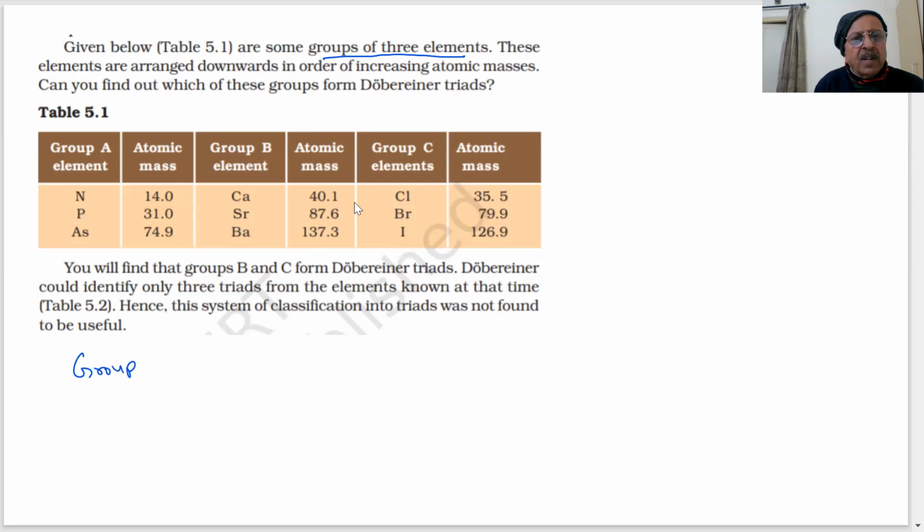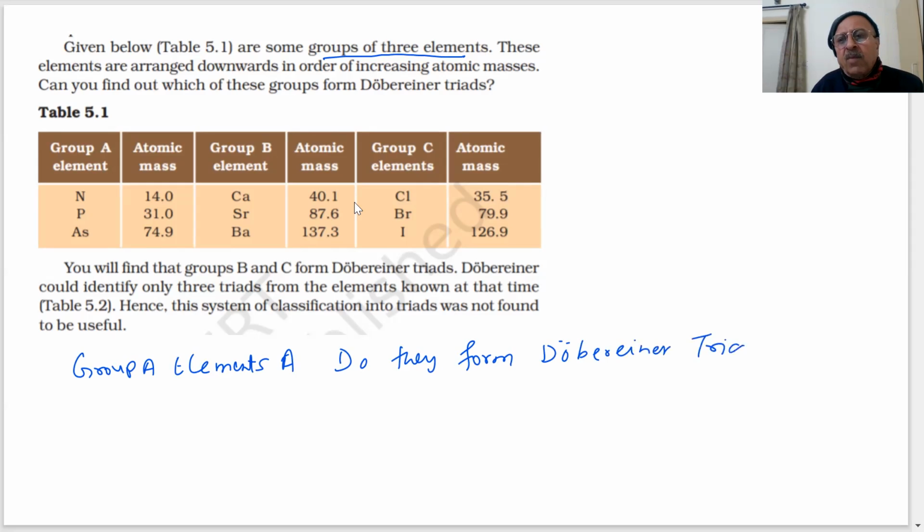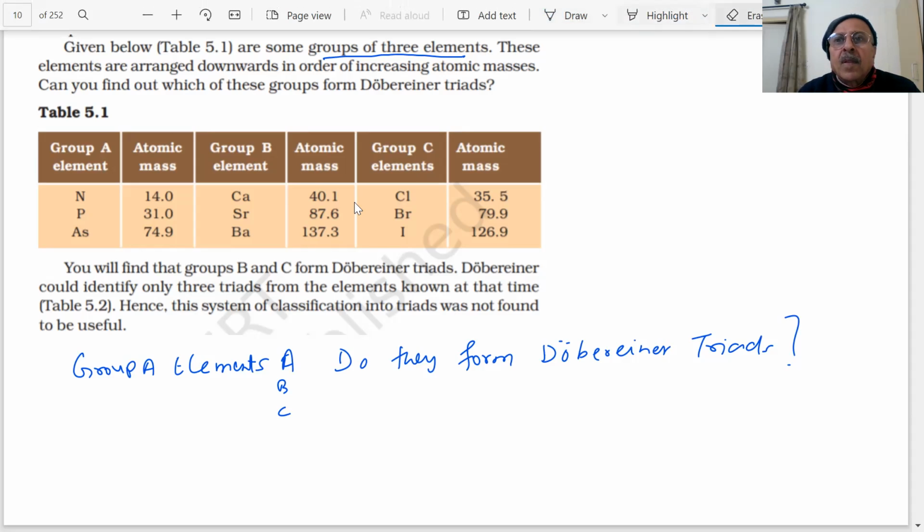Question. You have group A elements. Do they form Dobereiner triads? What is your answer? Which group forms Dobereiner triads out of these A, B, and C? The group B and C. Is A not forming? No, sir.